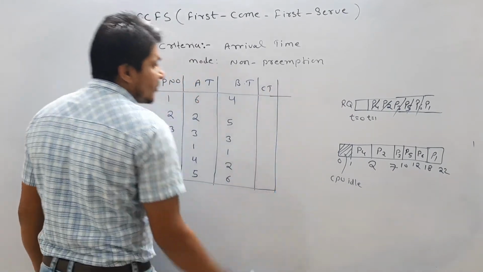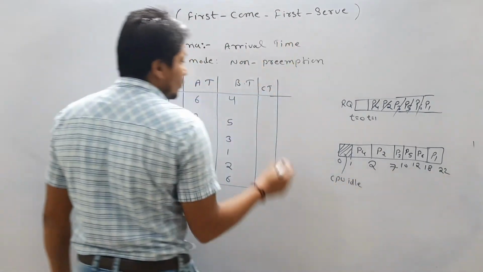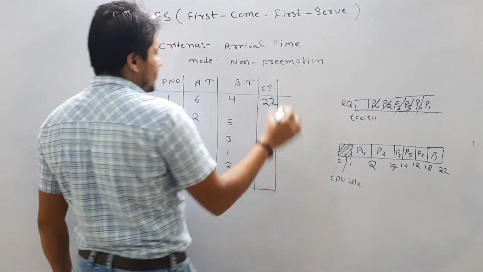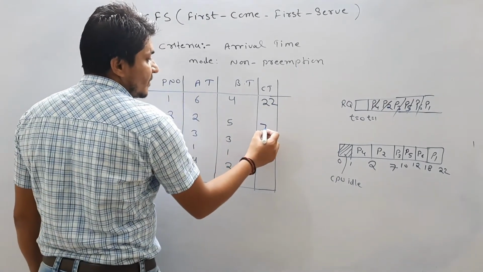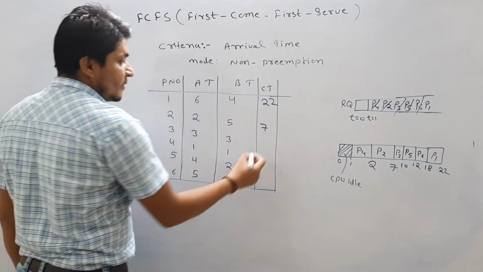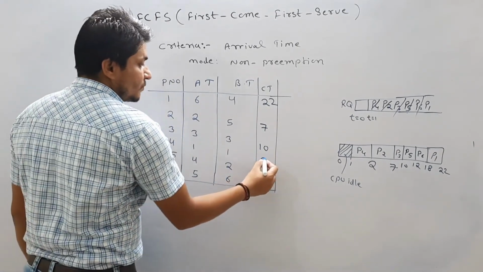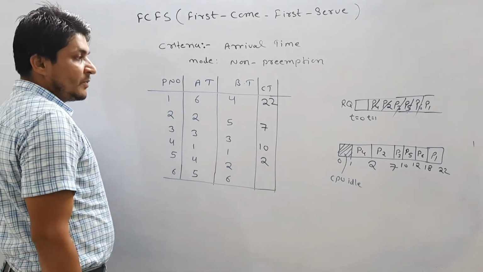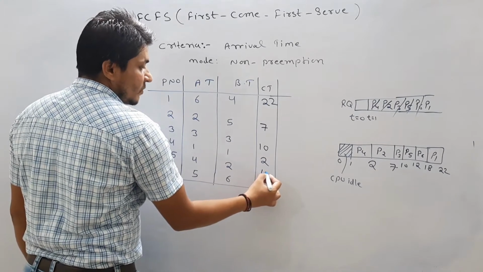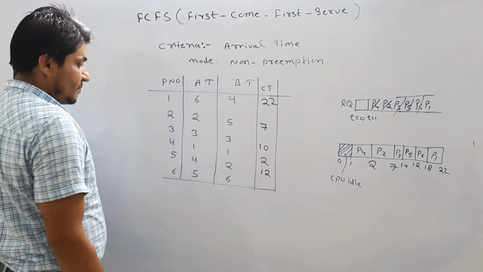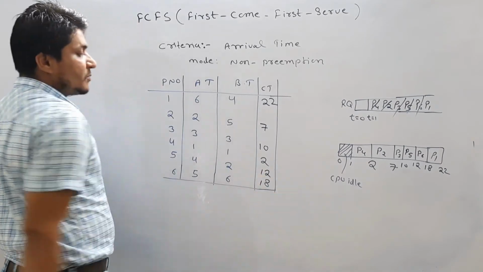What is the completion time of process P1? When process P1 is completing, so completion time of process P1 is what? 22. So this is the completion time of process P1. What is the completion time of process P2? So it is 7. What is the completion time of process P3? It is 10. What is the completion time of process P4? It is 2. What is the completion time of process P5? P5 is what? 12. Correct. Now what is the completion time of process P6? P6 is completing on 18. So this is the completion time.